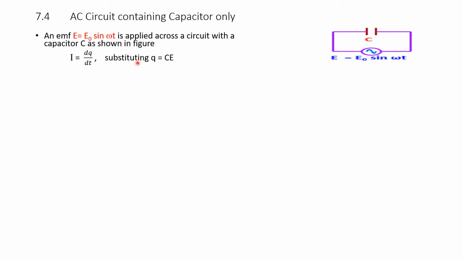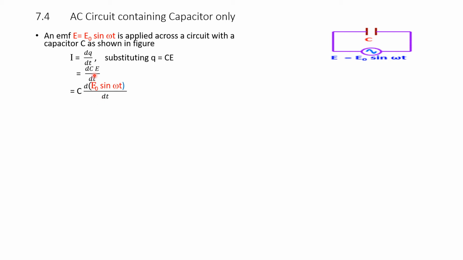We know charge is equal to capacitance into the voltage or EMF; sometimes we write CV and sometimes CE. Therefore, substituting the value of Q equals CE in this equation, we get I is equal to d by dt of C into E.